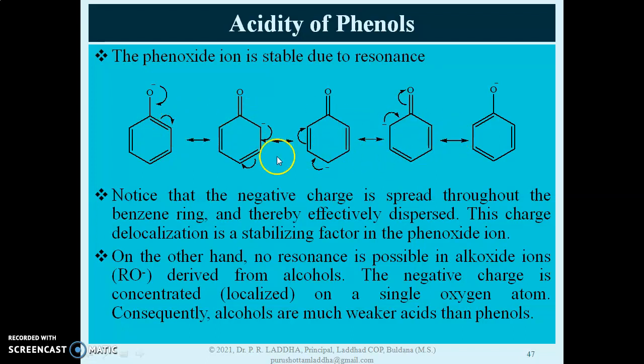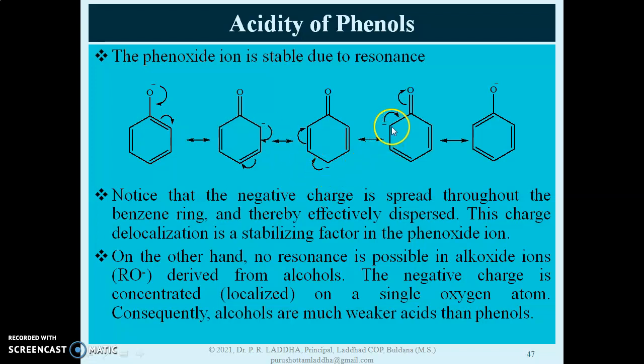Observe these structures properly. The negative charge, or those electrons, are shifted to the ortho and para positions. This is important, because in the next part of this topic we will see why the ortho and para positions are important. The electron dispersal on the benzene ring generally takes place at the ortho position or at the para position.